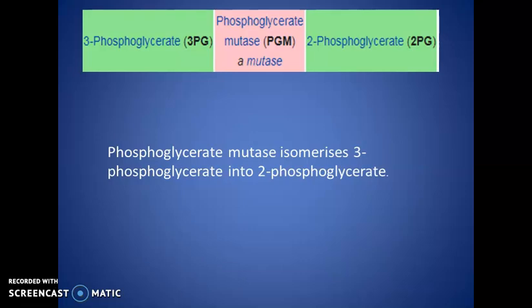Next, 3-phosphoglycerate can be converted to 2-phosphoglycerate with the help of the enzyme phosphoglycerate mutase. It is a mutase enzyme. So you should remember these steps, that is important. This phosphoglycerate mutase isomerizes 3-phosphoglycerate into 2-phosphoglycerate, that is 3PG to 2PG.